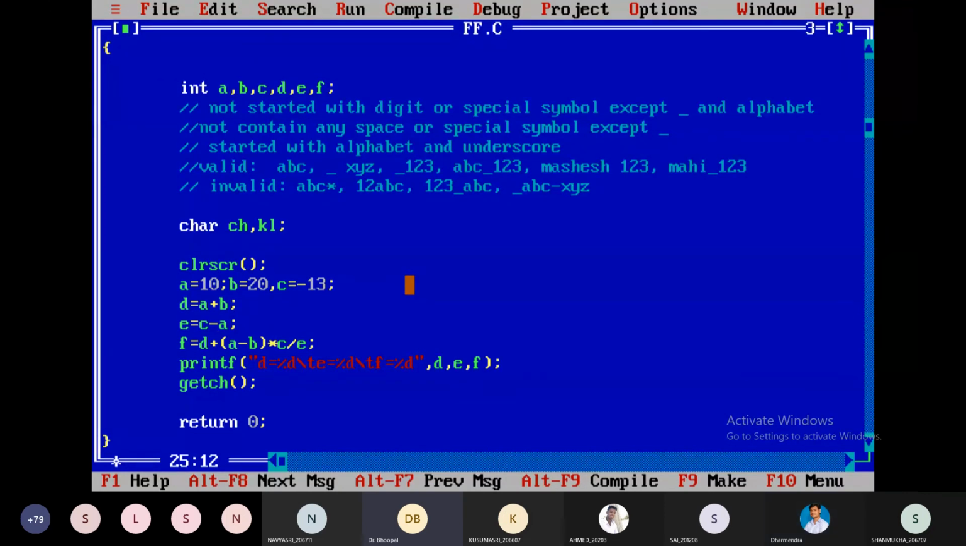Now what is the use of getch? To hold the output, sir. What happens if it is not there? We cannot see the output. Display output will not be visible. It will not be visible on the screen, sir. Okay, what is the use of return 0?